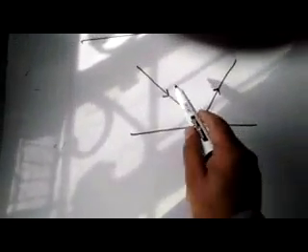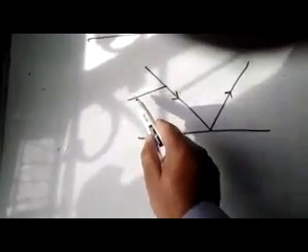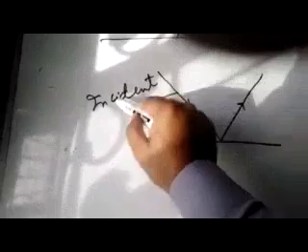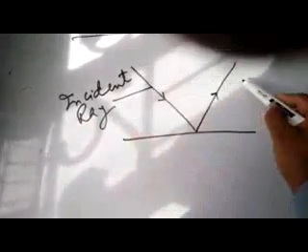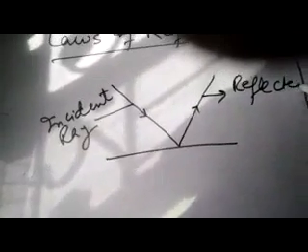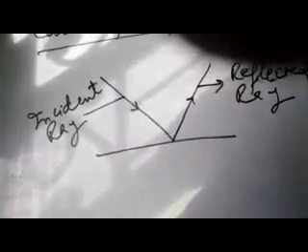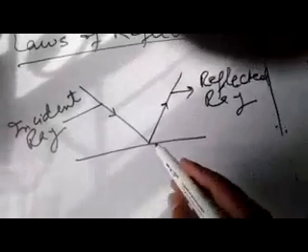The light which is before reflection is called the incident ray, and after reflection the ray is called the reflected ray. And we draw a normal line at the point where the reflection occurs. This is called the normal line.